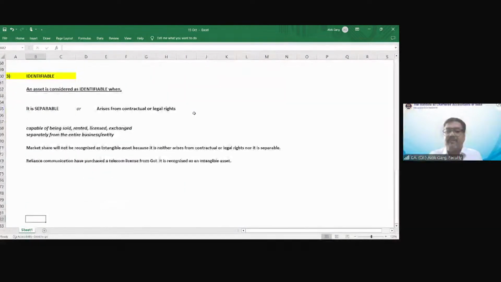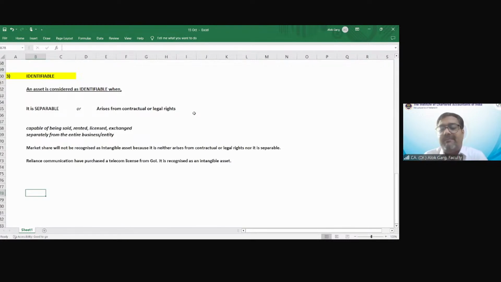Correct? Is that clear? For example, a company has got a broadcasting license, PVR. PVR has got a broadcasting license for the movie Stree 2. Have you watched the Stree 2 movie? Shraddha Kapoor and Rajkumar Rao. Have you watched that movie? Stree 2? Right? In the theaters? Yes.